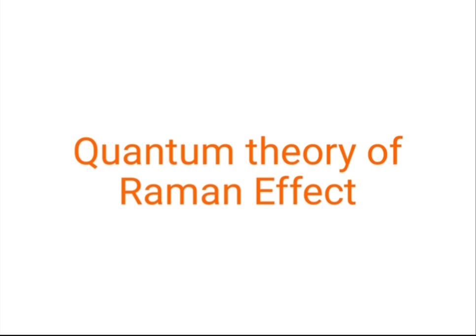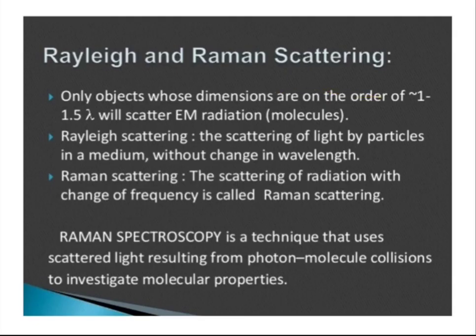If monochromatic radiation, or radiation of a very narrow frequency band, is used, the scattered energy will consist almost entirely of radiation of the incident frequency. So this is the Rayleigh scattering which we have seen here. But in addition, certain discrete frequencies above and below that of the incident beam will be scattered, and this is referred to as Raman scattering.